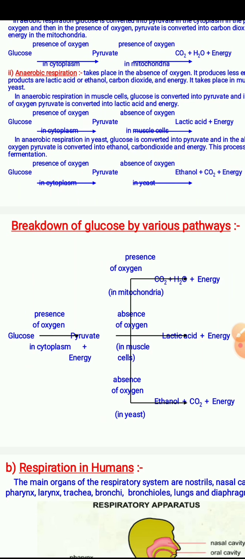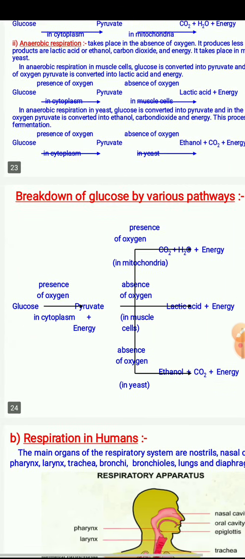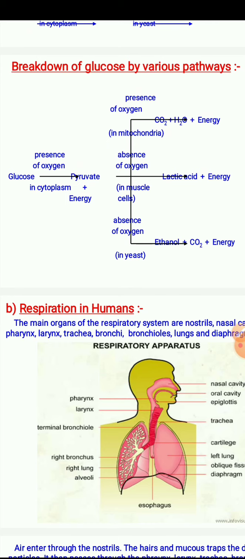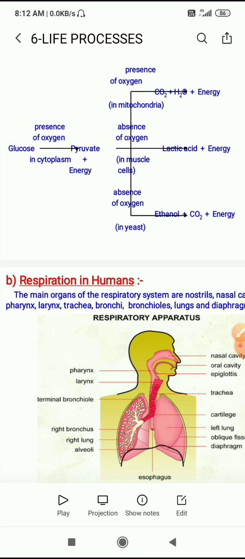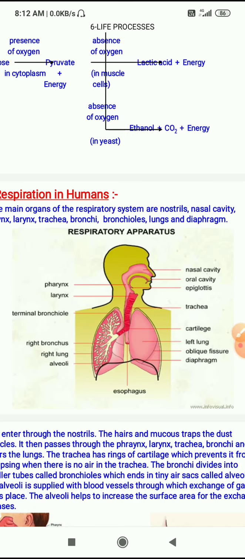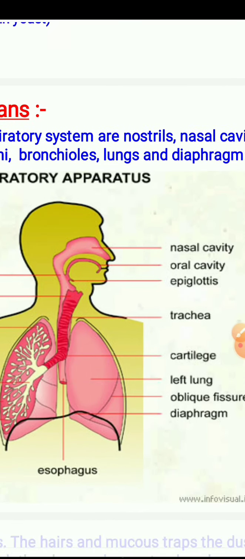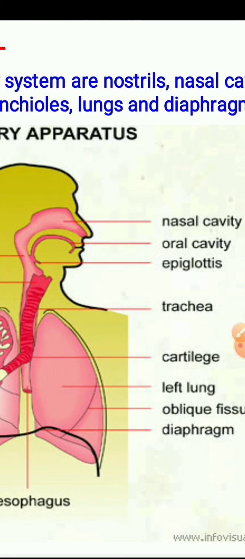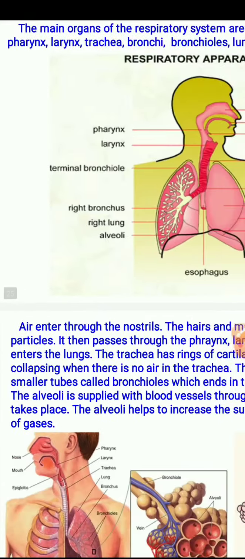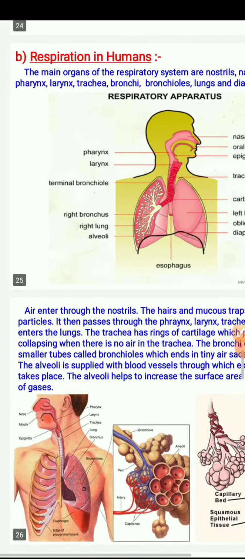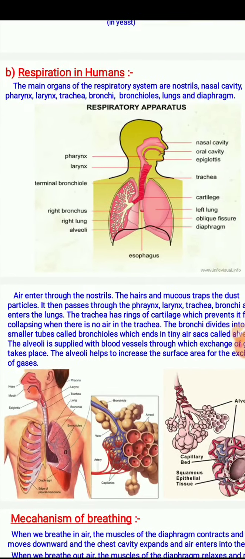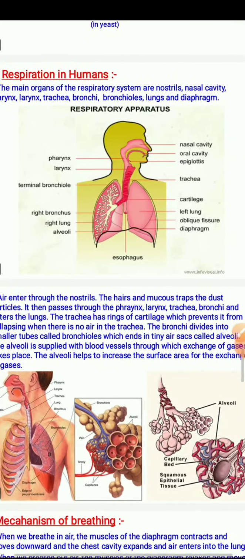Now, respiration in human beings. The main organs of the respiratory system are nostril, nasal cavity, pharynx, larynx, trachea, bronchi, bronchioles, lungs and diaphragm. We will clearly observe the diagram shown in the picture. As the air enters through the nostril, the hair and mucus trap the dust particles. It then passes through the pharynx, larynx, trachea, bronchi and ultimately enters the lungs.